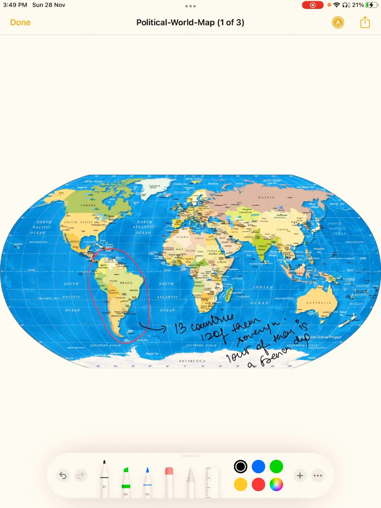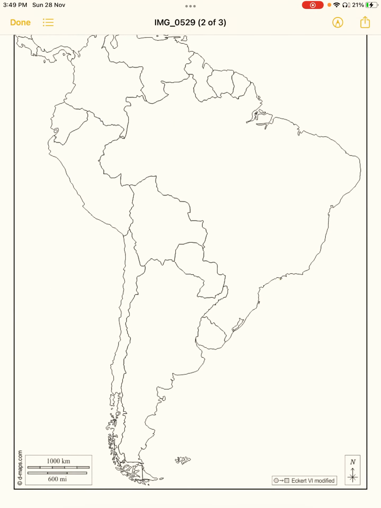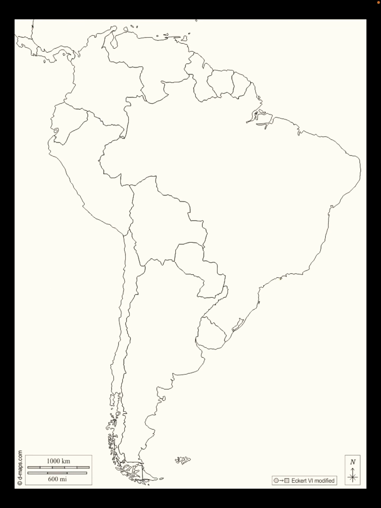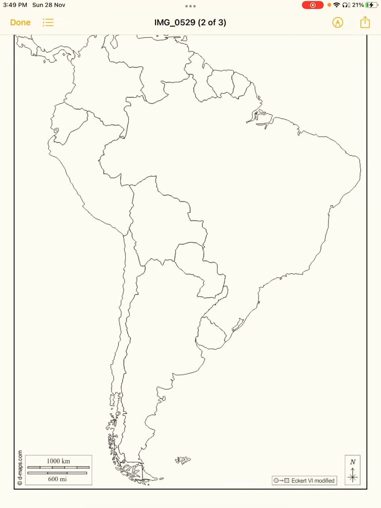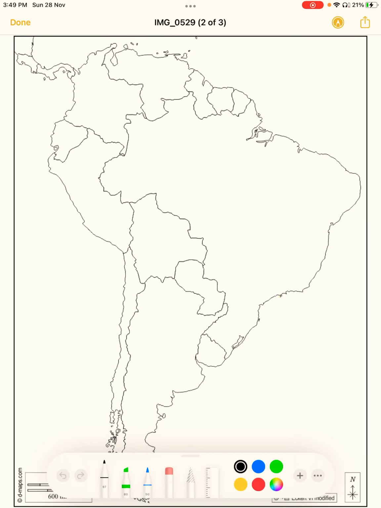So whenever we are going to read any continent, we would first start from its political map, and then we would switch over to its physical map. So what I am going to do is fill this blank physical map for you. The first country which we would start from is this French Guiana.